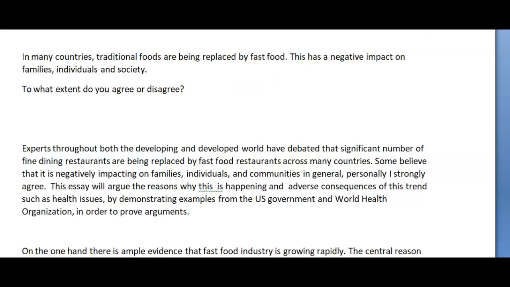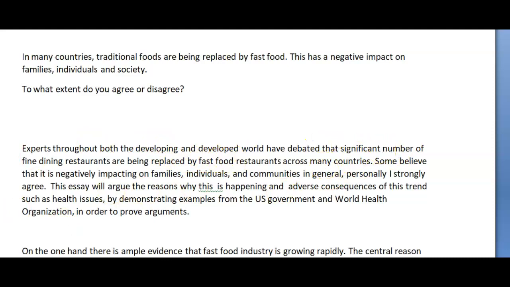So what I want to do is I now want to read this over, this time correcting some of the language that I saw. All right, so experts throughout both the developing and developed world have debated whether a significant number of fine dining restaurants are being replaced by fast food restaurants across many countries.